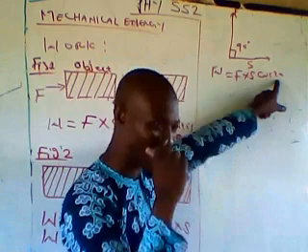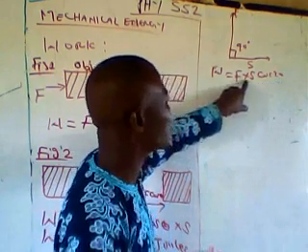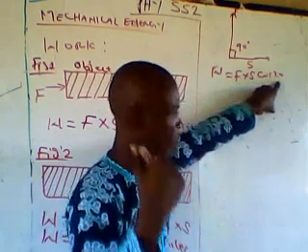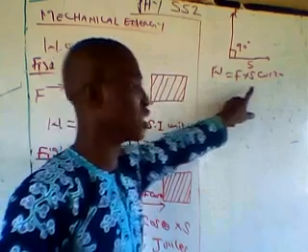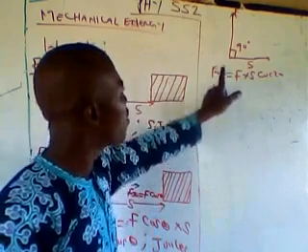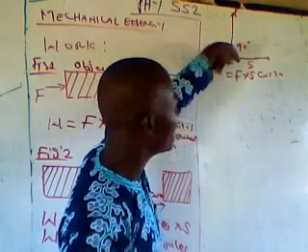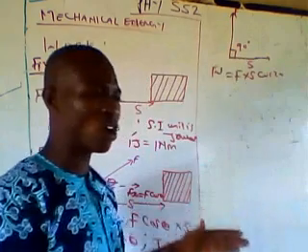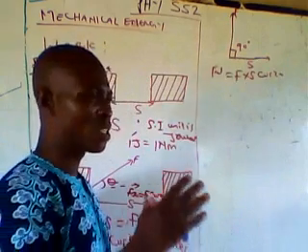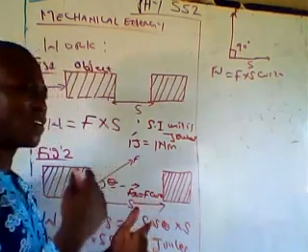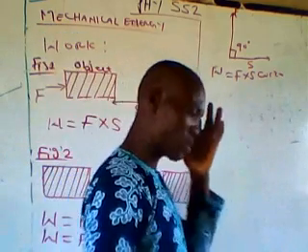Cos 90 will not give you anything other than what? 0. Now, whatever the value of force and distance might be, because cos 90 will give you 0, all these values will tend to 0. The work equals 0. So at this point, when the application of force is perpendicular to the distance covered by the body, the work will not be done. So the work is only done when the force is parallel to the distance covered by the body.